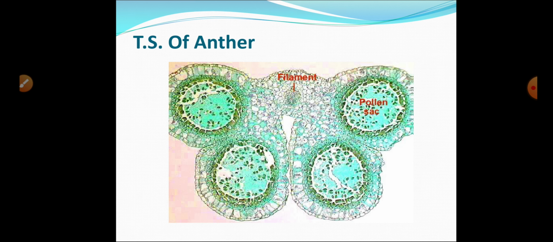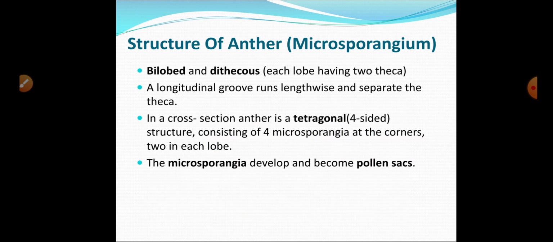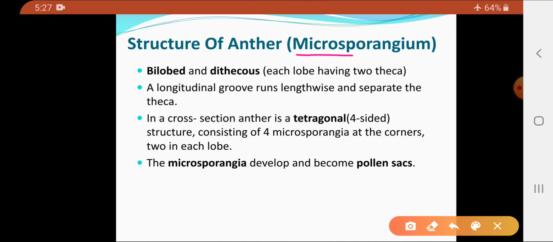Now, first of all, we will study in detail the structure of the anther. How is the anther structurally found? Basically the anther is also called the microsporangium. Each anther is a bilobed structure, that is, it consists of two lobes, and each lobe has two theca.